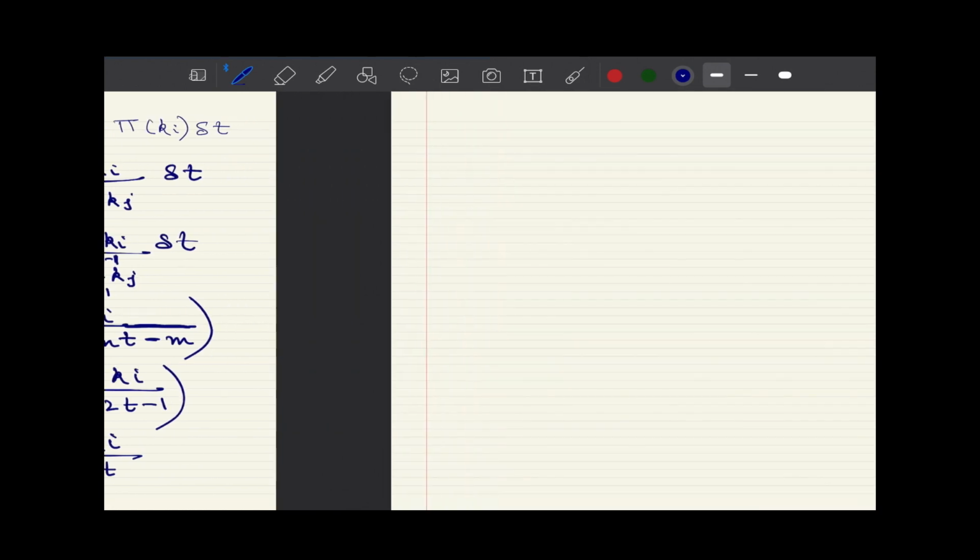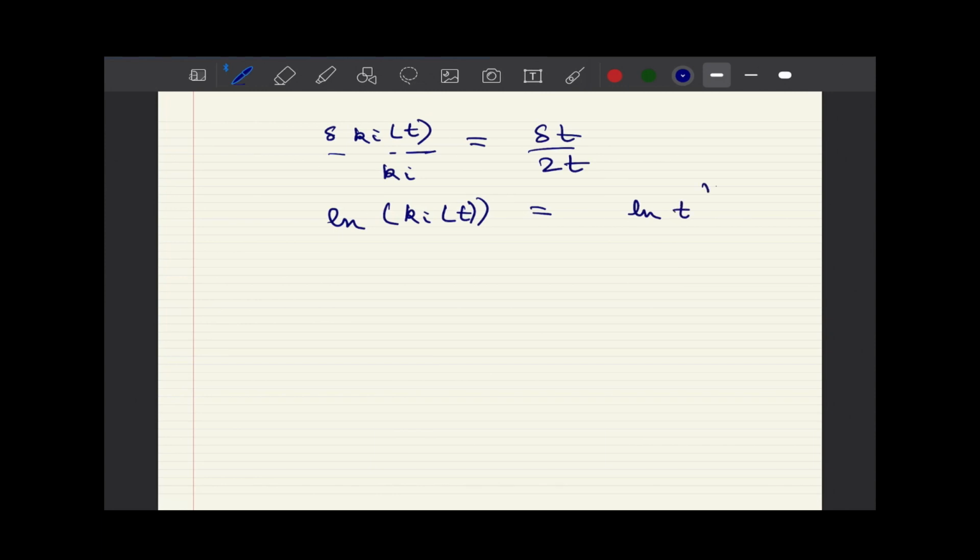So when we integrate this, we can write it as del ki t upon ki is equal to del t upon 2t, which would be log of ki t is equal to ln t raised to power 1 by 2.